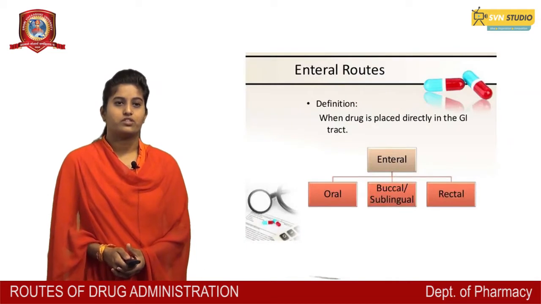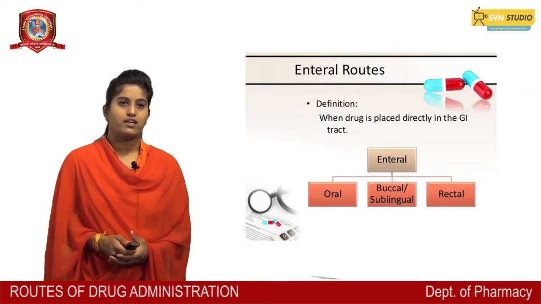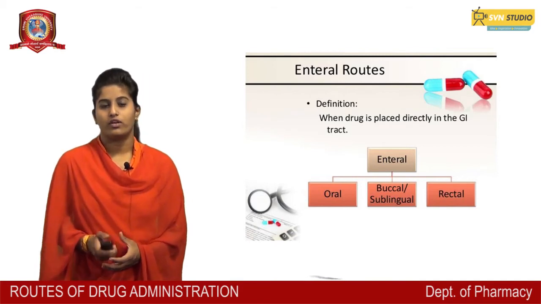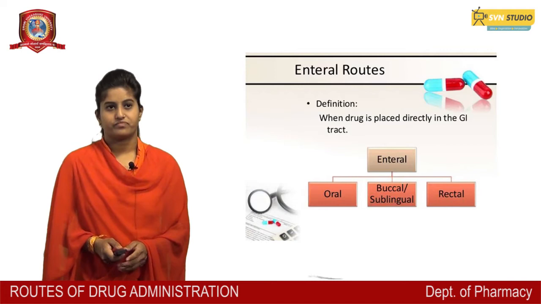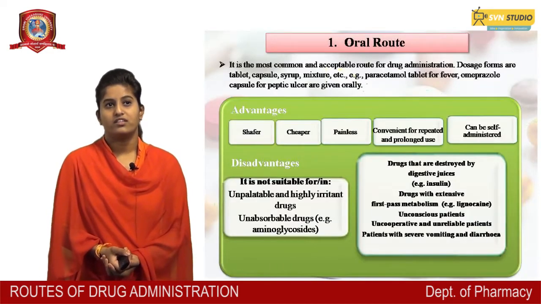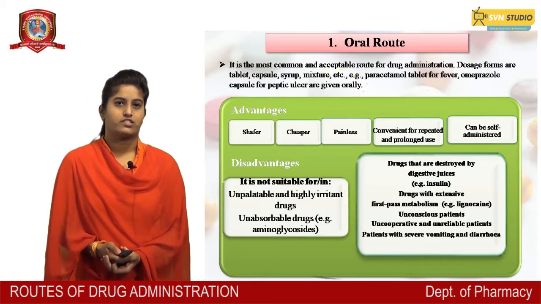Enteral route. Definition: when drug is placed directly in the GI tract, there is enteral, oral, buccal cavity, sublingual and rectal. Oral route. It is the most common and acceptable route for drug administration.